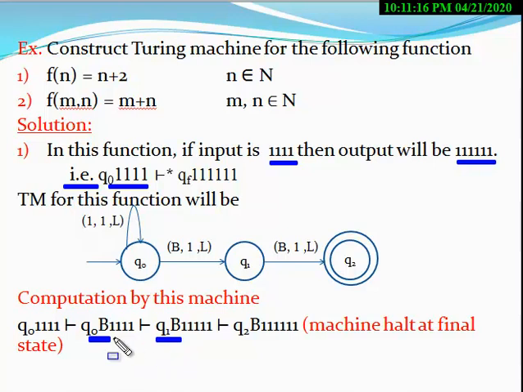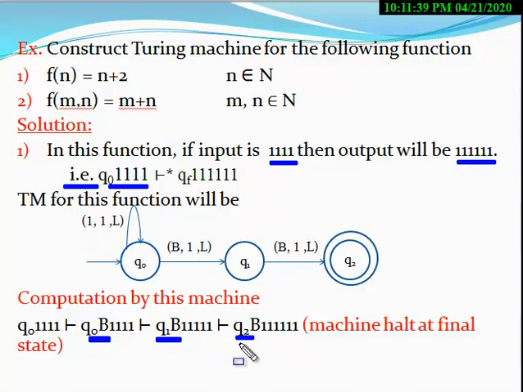Here we change the state from Q0 to Q1. Now again at state Q1 a blank symbol appears, the machine changes this blank into 1, moves left, and changes the state to Q2.